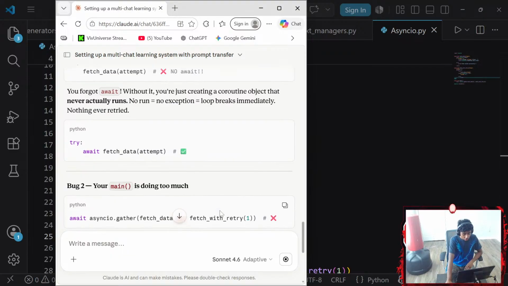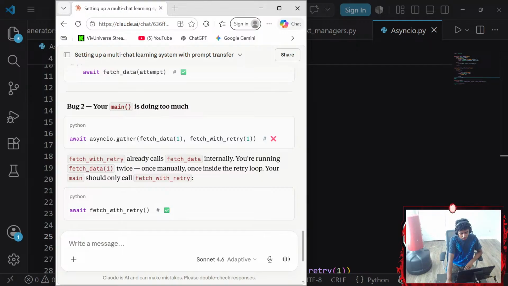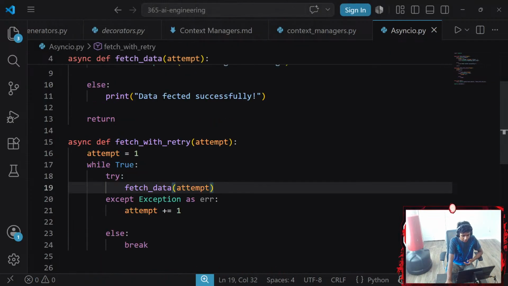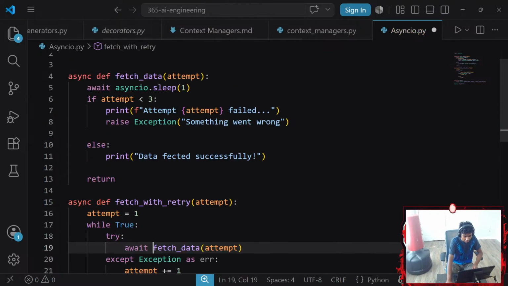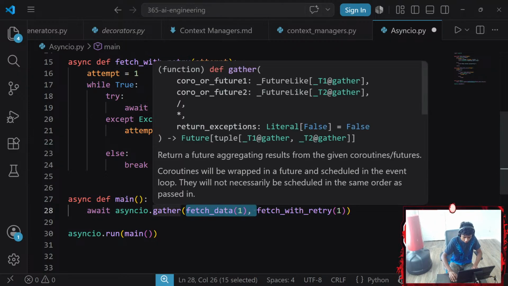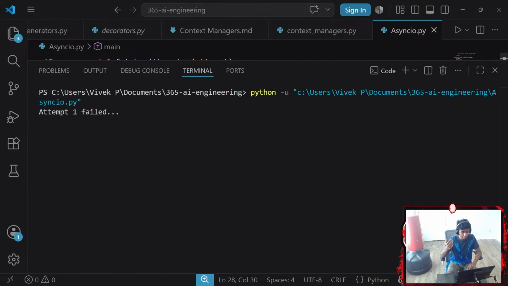No await. Also, we were missing await. Bug 2 in your main function. Fetch with retry already calls this stuff. Alright. So it's okay, it's a coroutine function, of course it needs an await. And fetch with retry already calls the stuff, so we don't really need gather. So it was basically typos, that's all. Oh wow, it was typos. What the hell?